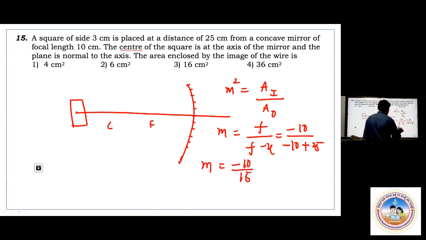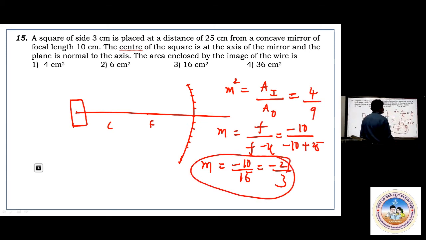Minus 10 divided by 15 is nothing but minus 2 by 3. M is minus 2 by 3. AI by AO is nothing but 4 by 9. Come on, understand. Square of this means 4 by 9. AI equals AO into 4 by 9.